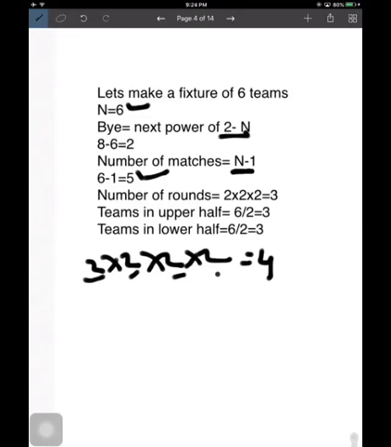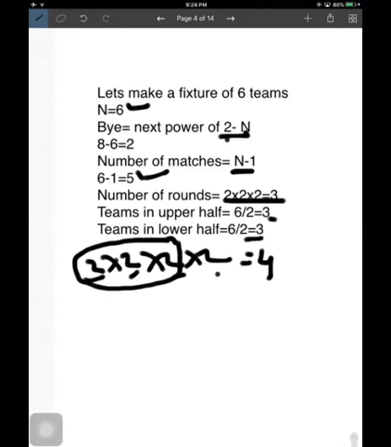Here I think we have made a mistake. For 6 teams, we will have only 3 rounds: 2 to 4 to 8. Here we can correct ourselves. There will be 3 rounds as it is mentioned here. Okay, so teams in upper half will be 3 and the lower half will be 3.